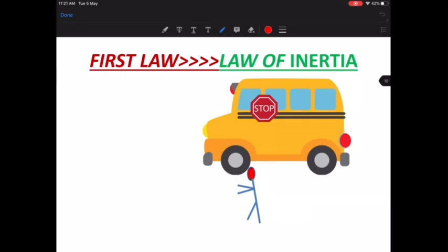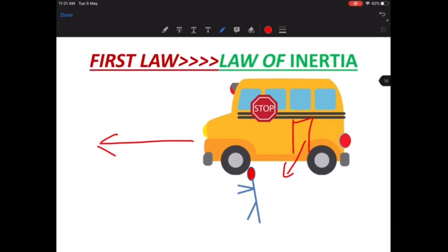I'm sure you must never have tried this, and do not even try this, but you must have seen people doing this. Suppose they're traveling in a bus, and the bus is continuously moving, and in between they want to get off the running bus. They don't wait for the bus to stop. They try to jump out of the bus. If the bus is moving in this direction as shown by the arrow, and the person is getting down and coming out of the bus, then just imagine what you have seen.